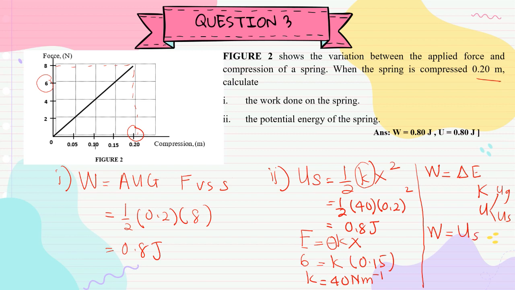So if you want to determine US is equals to 0.8 joule. Okay, untuk step yang kedua ni awak hanya fahamkan konsep dia. Tak perlu kira pun bila kita dah tahu. By using work energy theorem, work done is equals to elastic potential energy or change elastic potential energy. So US is equals to the work done, 0.8 joule.